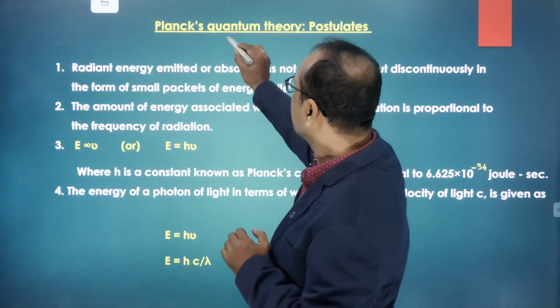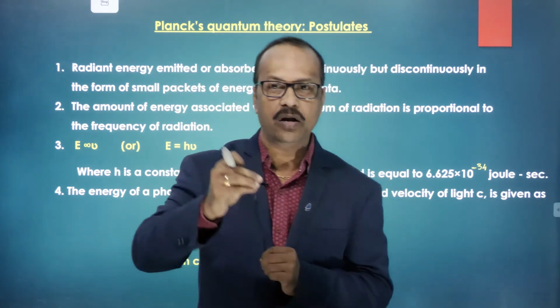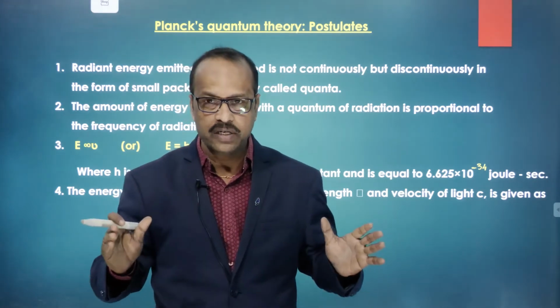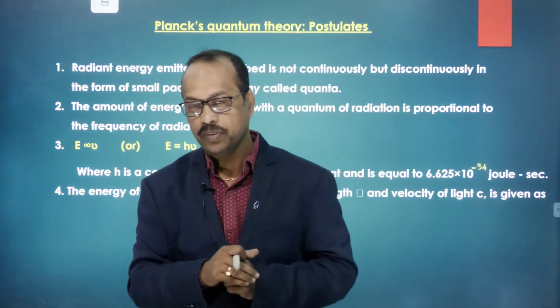But Planck said that energy is emitted or absorbed not continuously but in the form of small packets called quanta.